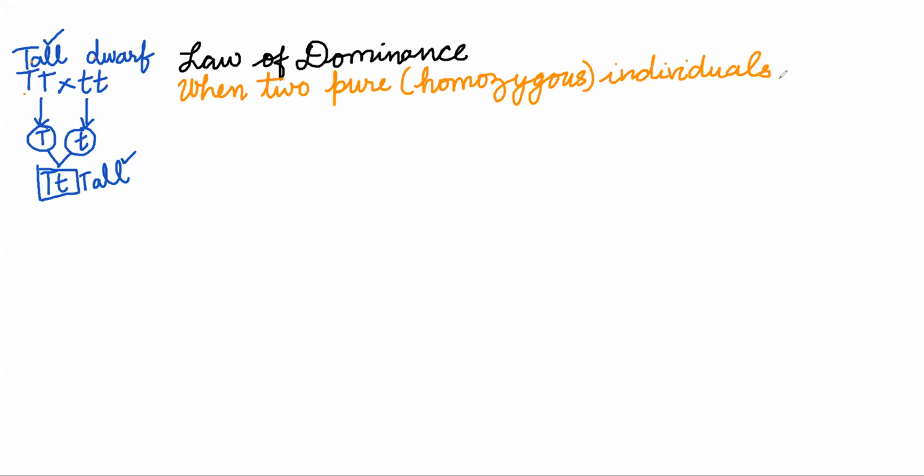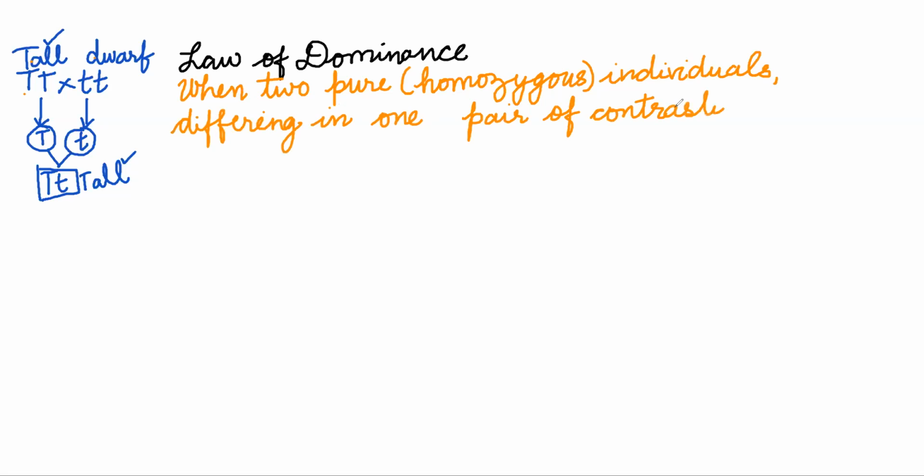So that is what is written here. When two pure homozygous individuals differing in one pair of contrasting traits. Yes.